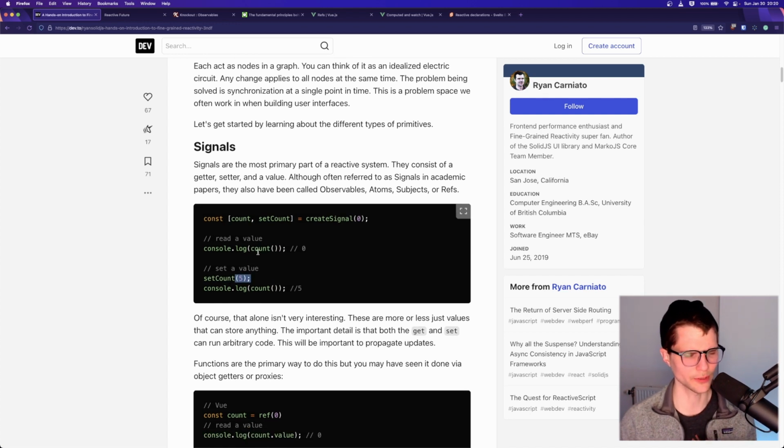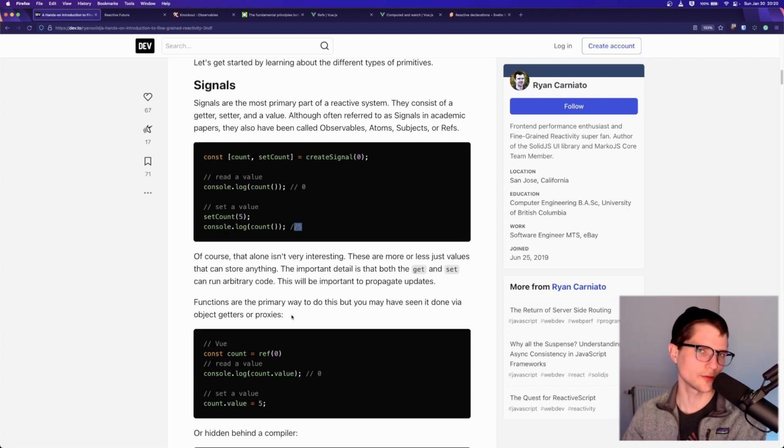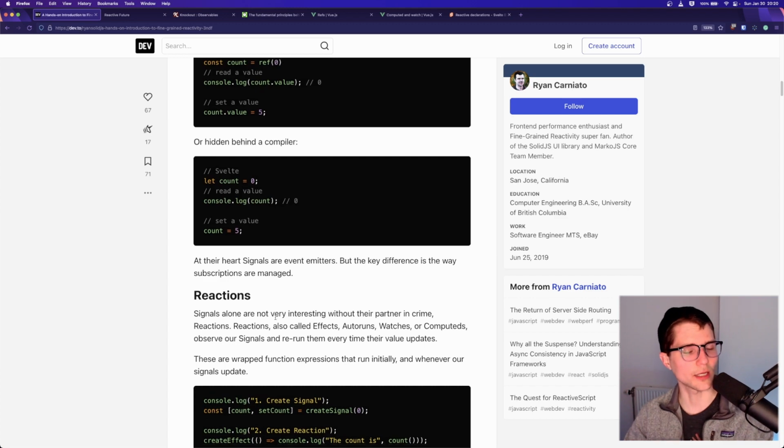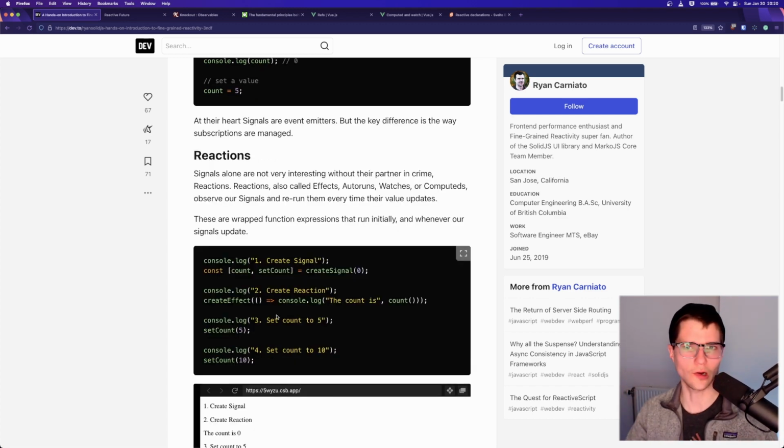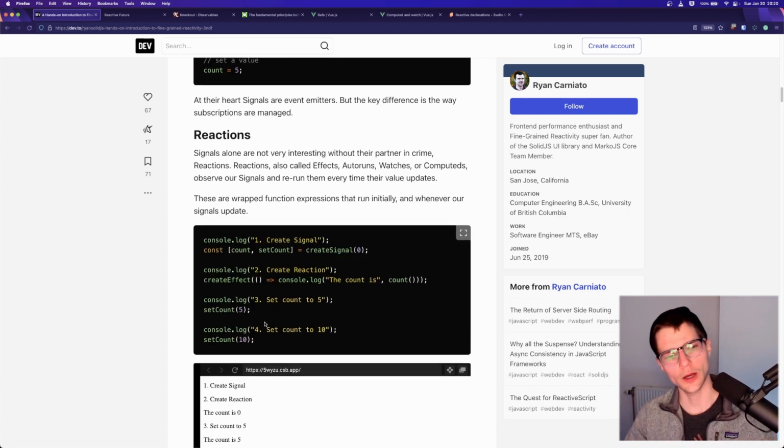In this example, it's really straightforward. Console logs 0 because that's the initial value, and then after you set it, if you read it again, it'll be 5, right? This in and of itself is not very interesting. But what makes it interesting is the second concept, which is generally called a reaction, right? So in Solid, a reaction is created using the createEffect function, not unlike a useEffect in React, if you're familiar with this, but very different in practice.